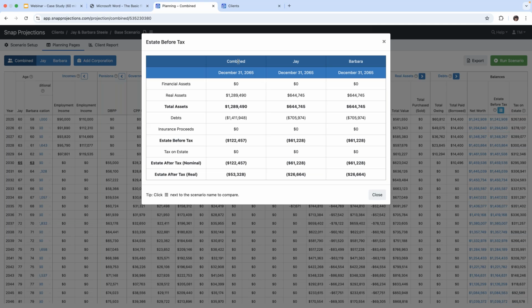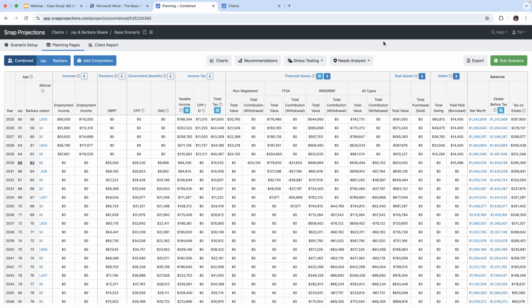We can see under the combined column that they actually have a deficit here with this projection as it is, with basic living expenses of $115,000 a year. We will assess that again once we make some recommendations, but for now, as is, we're in a deficit. Thank you very much for that, Lee.